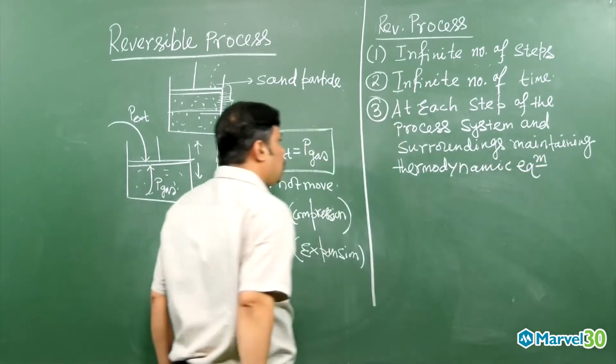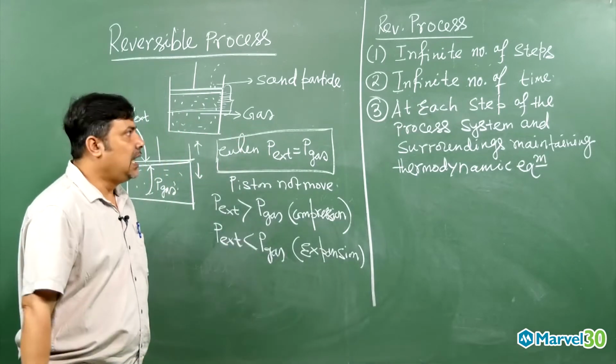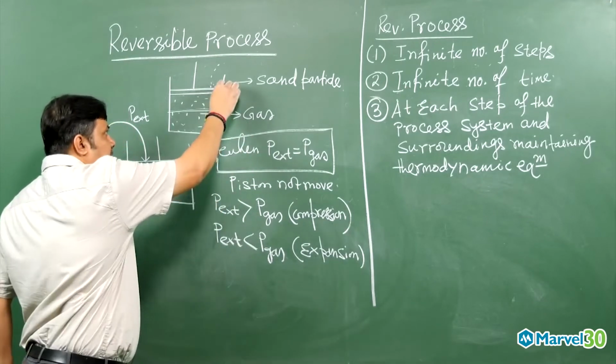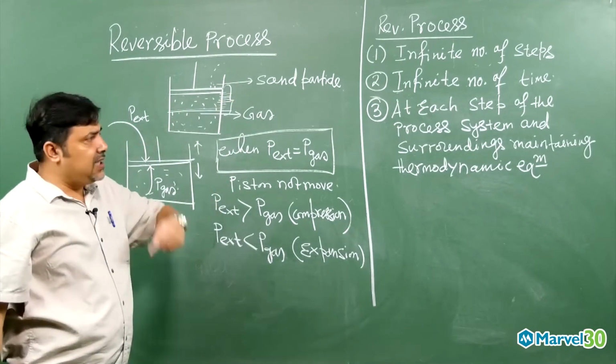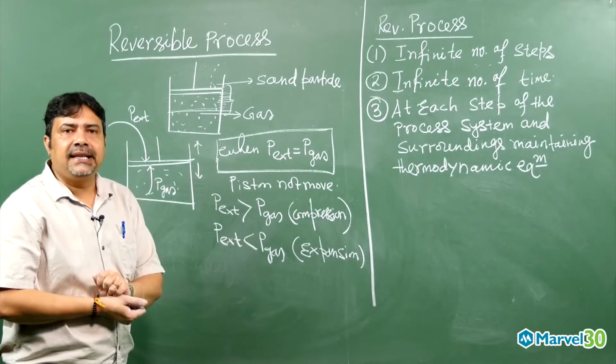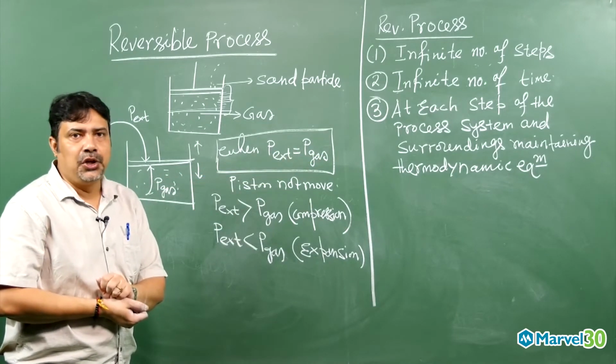I told Eq to the power m means equilibrium. So that means at each step of the process, the total change is happening here to here. So at each step of the process, system and surrounding is maintaining the thermodynamic equilibrium.